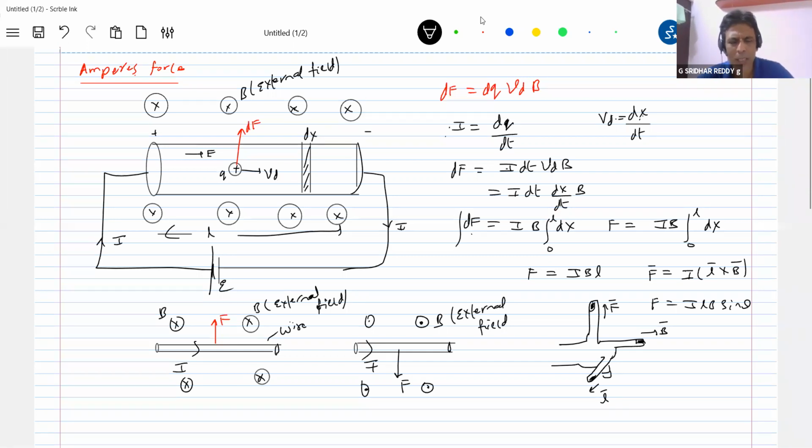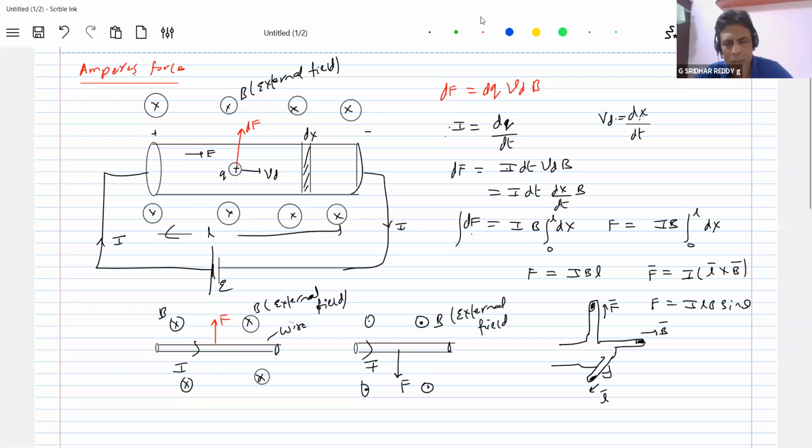Or you can also assume dq. What is dq? Further you can write it as eta A dx, the charge present in this strip. Calculate the force on the total charge present in this strip. Then current density, like that you can introduce, and finally you'll arrive here only. Now what is the thing about this? It's a conservative force.